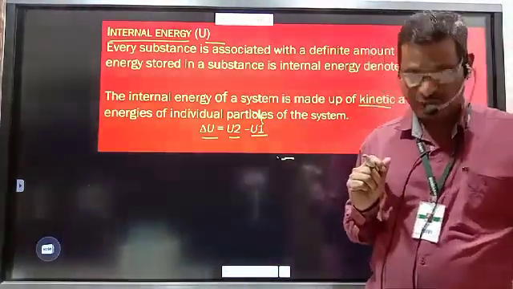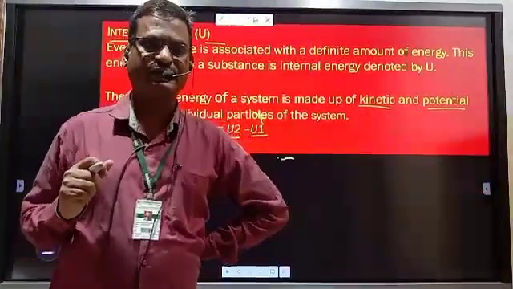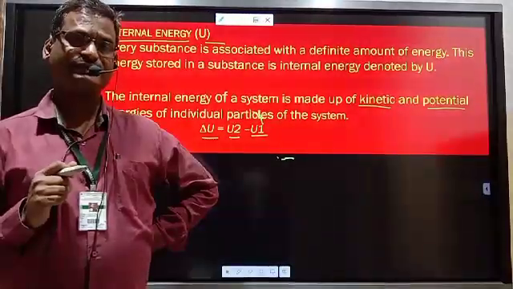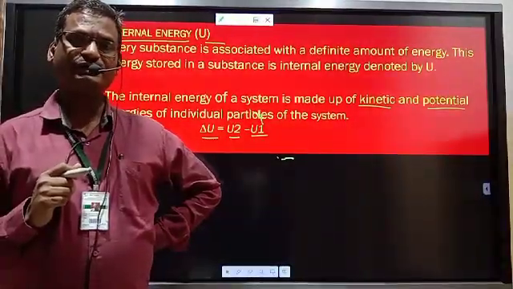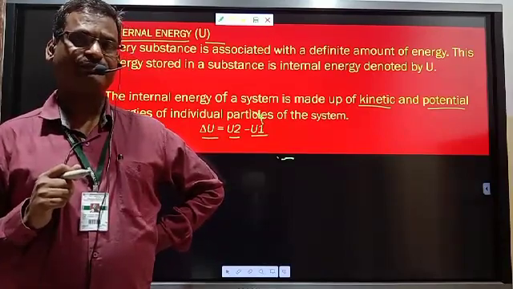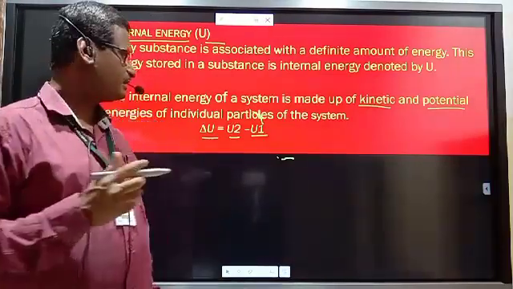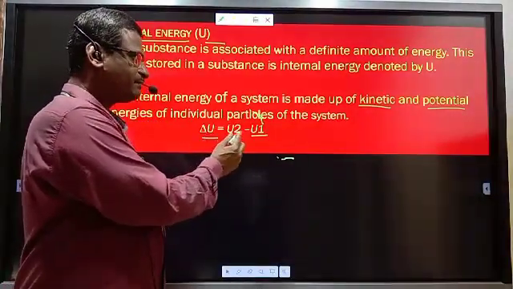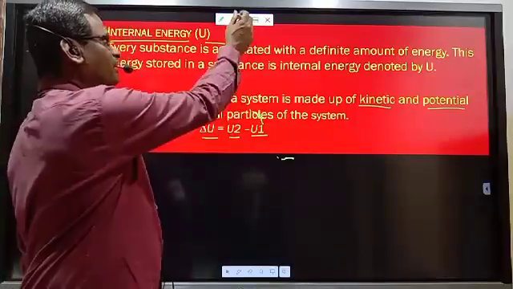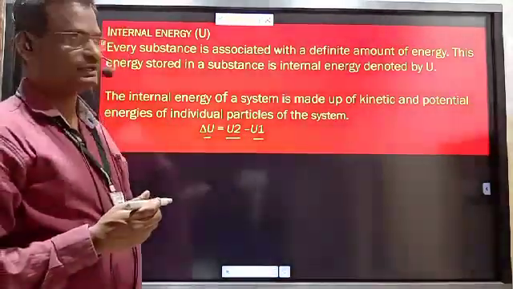We have studied pressure, volume, temperature and internal energy, four state functions. Internal energy is a state function. To calculate its value in an individual step of the system is difficult. Therefore, we always study the change in internal energy, which is the difference between the internal energy in the final state of the system and the internal energy in the initial state of the system.